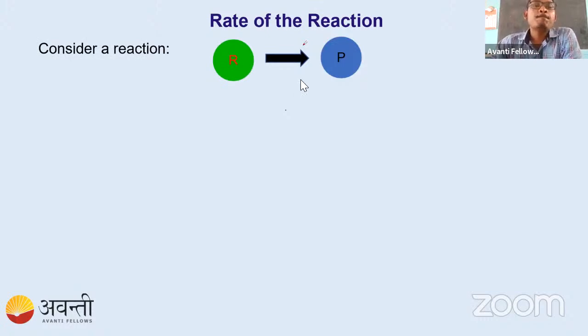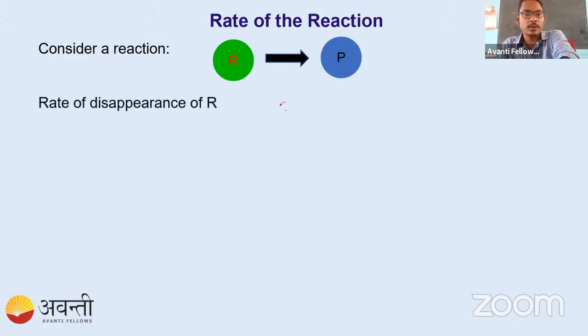So, for any particular reaction, some substance is converted into some product. The initial substance is the reactant, and what we get is the product. Let's consider this one: R is converted to product P. If this reaction is taking place, the concentration of R will reduce, and the concentration of P will increase.